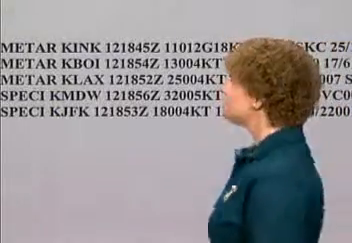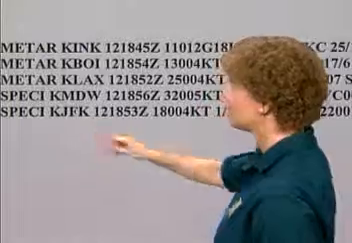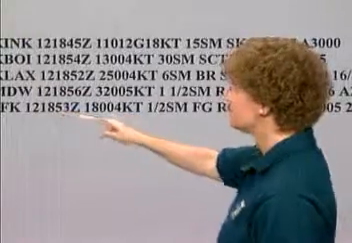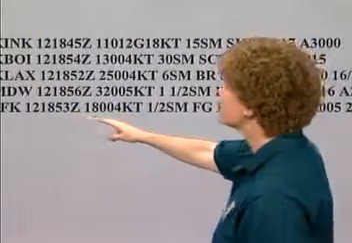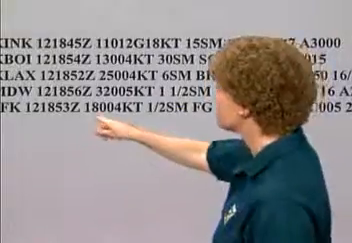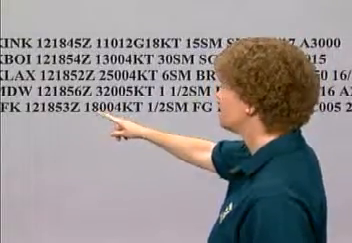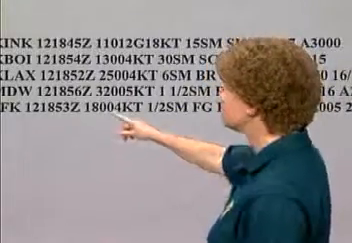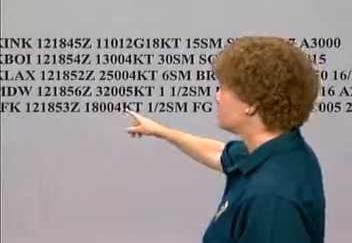Now take a gander at KJFK, the bottom one, and let's take a look at the wind information. The wind is the first group of information after the date and time. The wind is reported as a 5-digit number. The first 3 digits are the wind direction, 180 degrees relative to true north. The last 2 digits, the 04, are the wind velocity, in this case 4 knots. And you know it's in knots because it says so right here with the KT for knots.